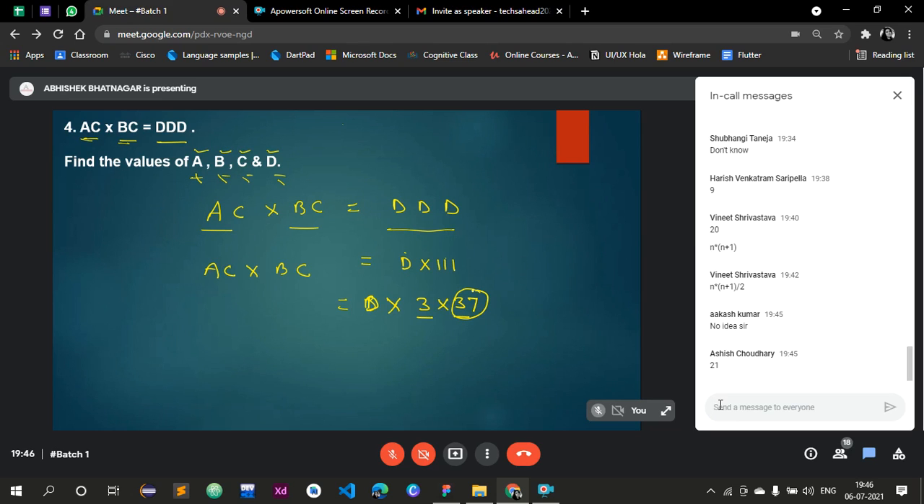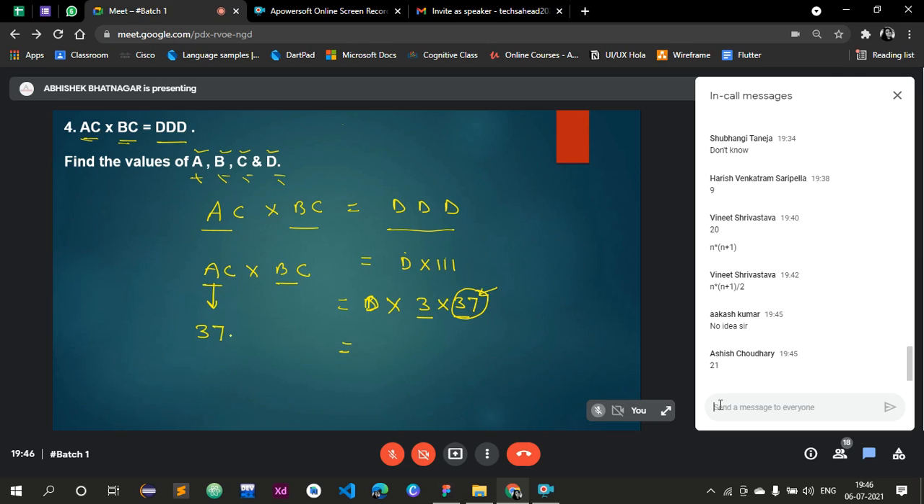Okay, let us see: does 37 divide by anything? I'm still not getting many answers, so maybe most of you have a doubt in such questions. So 37 is not divisible by any number. 37 is a prime number. That means one of these numbers should be 37.